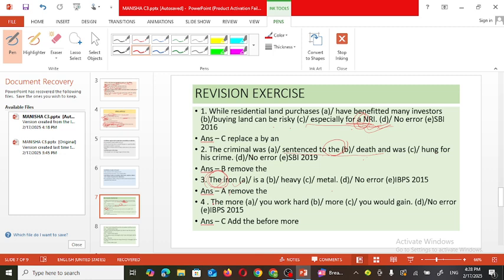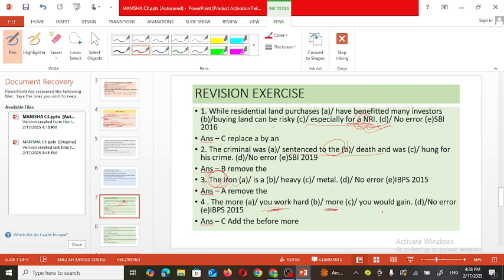Then the next one, the fourth one. The more you work hard, more you would gain. Here, the more means we are specifying what actually we have added in our work, so that much we deserve to get in return.